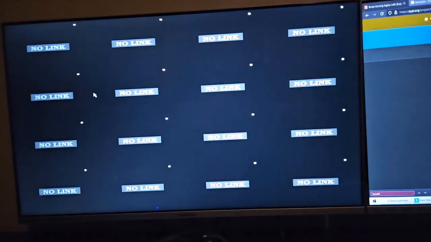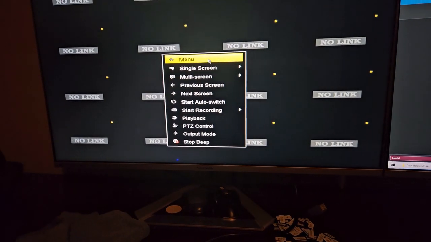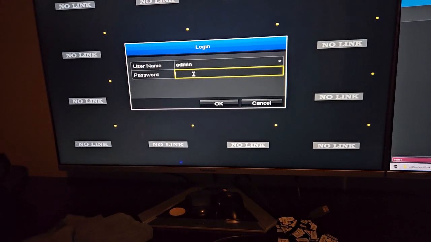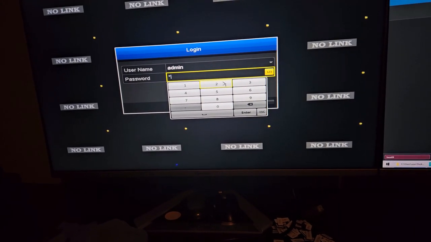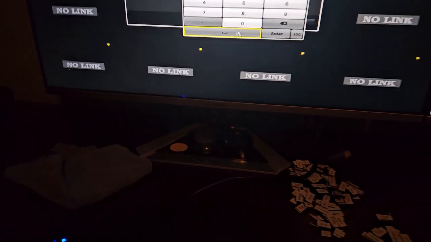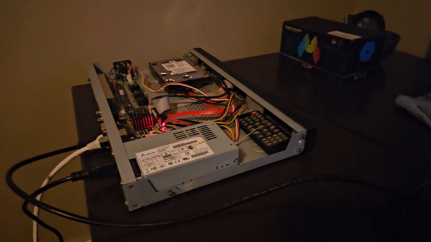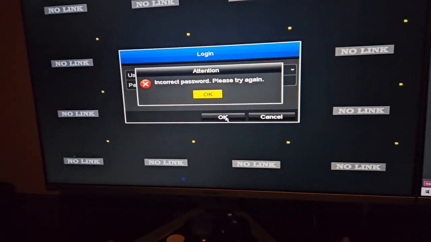So I just hooked it up to my monitor here, and I've got my awesome little mini keyboard mouse combo. This thing's actually pretty slick. Let's just see if we can get into it. Admin, sure. Let's try password. Typically, it's numeric only, so let's just give this a shot and see what happens. Ooh, yeah, it doesn't like that. So, how can we get into this thing?